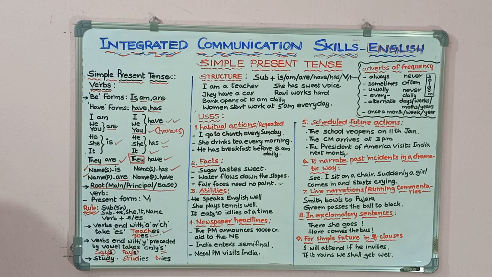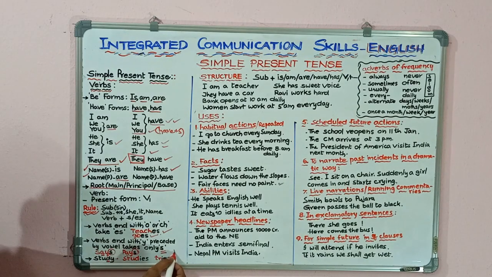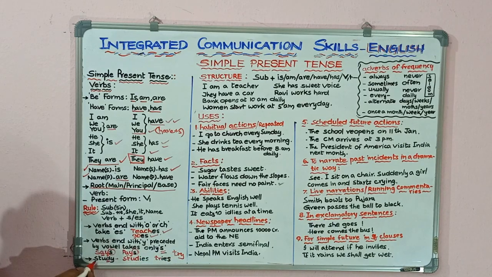But there are some verbs which end with y but are preceded by a consonant. Look at these two verbs, study and try. They end with y but are preceded by consonants. When we use these verbs after singular third person pronouns or names in the simple present tense, we have to add ies.